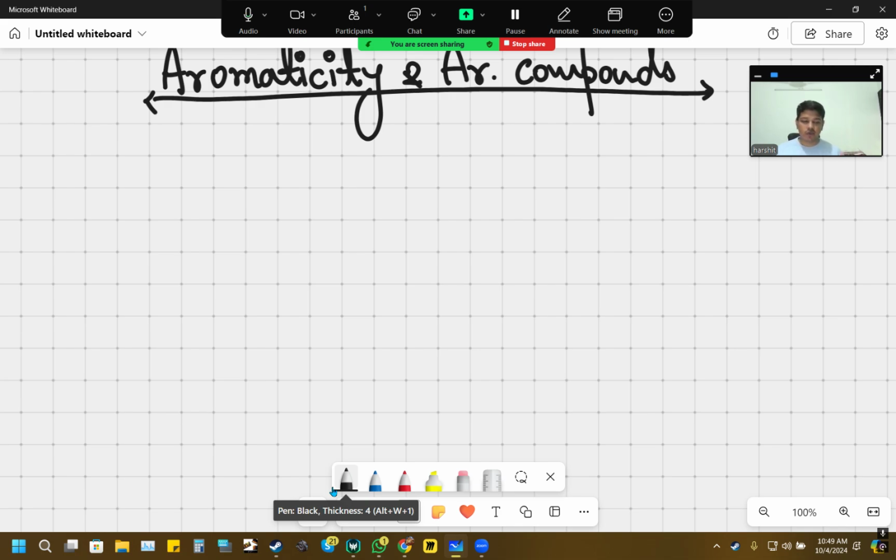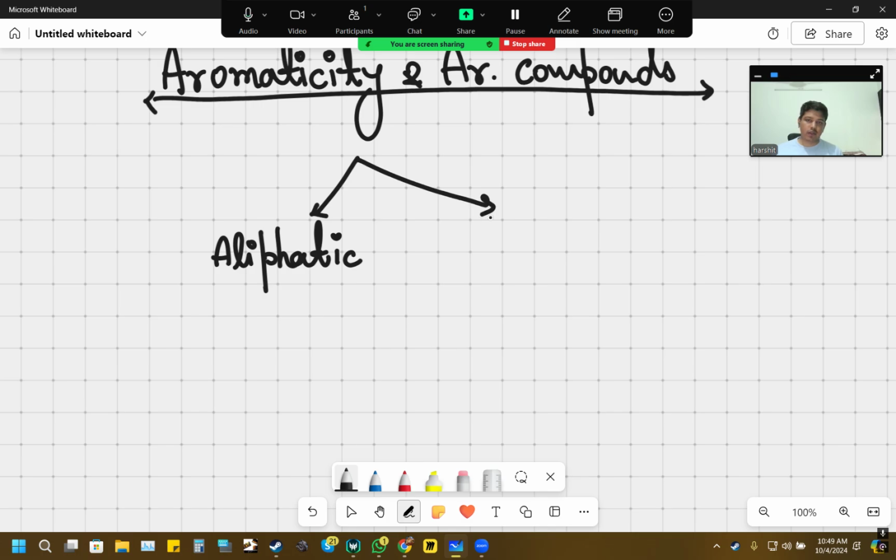Similarly, there was one more assumption, that there are two major types of organic compounds. One of them was aliphatic, and the next ones were called aromatics. Now, what's the difference between these two as per the name? In aliphatic, there is the word fat. So it was believed that these organic compounds can only be derived from the fats of animals, plants, and so on and so forth.